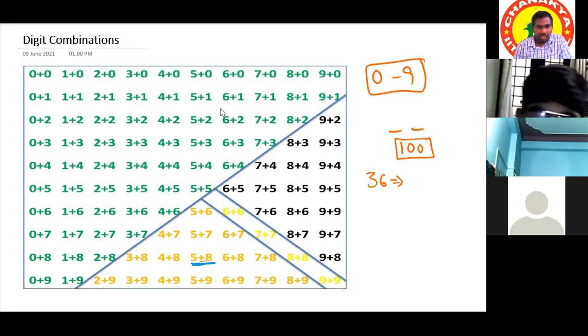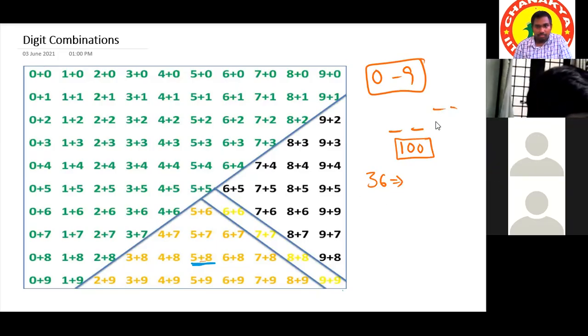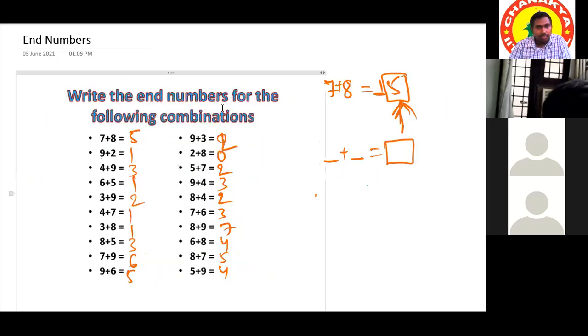All the remaining green color combinations sum up to a maximum of 10. Other than the green color numbers, the remaining will be double digit numbers. So double digit numbers we will call carry numbers. After this we have seen the end number concept. Remember this? Yes, sir.